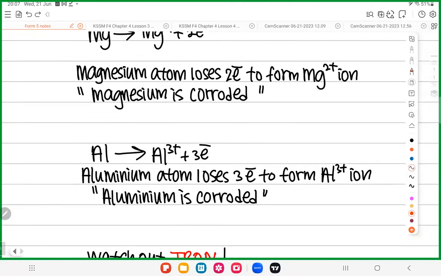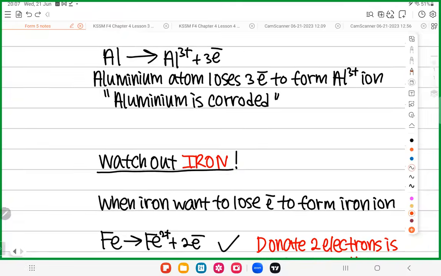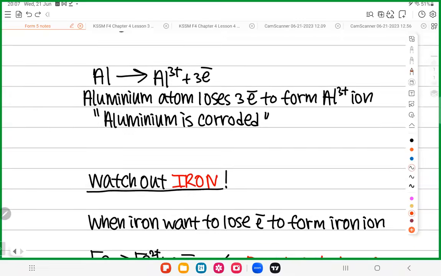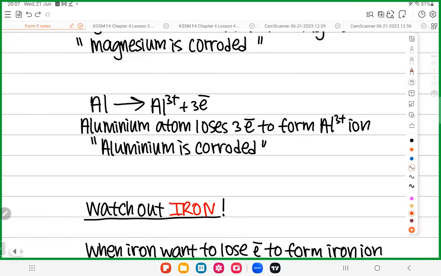Now I want you all to be very careful with this fella, called iron. In SPM, the corrosion they ask is always corrosion of iron. They won't ask corrosion of zinc or corrosion of magnesium. Very rare. I shouldn't say they won't ask. They seldom ask. They always ask you corrosion of iron.